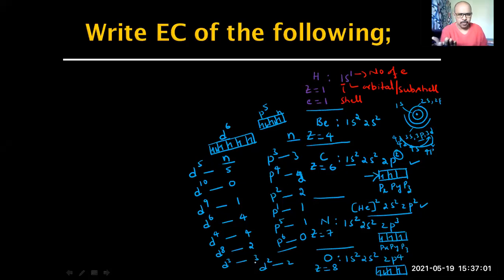In the p subshell, how many orbitals are there? 3 orbitals, so therefore a maximum of 6 electrons. So 7 is not possible. That's the correct answer, Pranav. Very good. Each orbital can accommodate only 2 electrons. In the p subshell there are 3 orbitals, so a maximum of 6 electrons can be added, not 7.